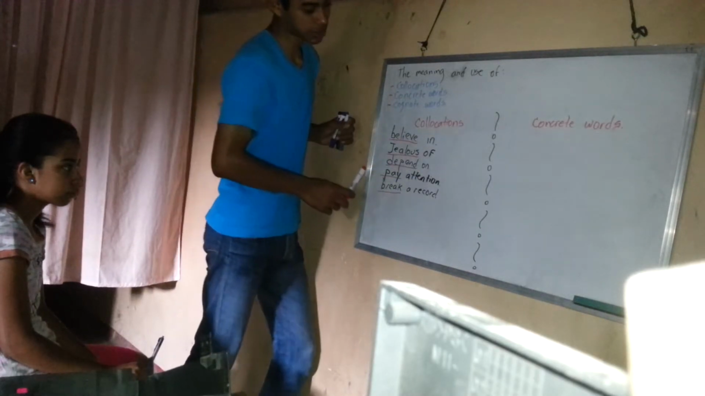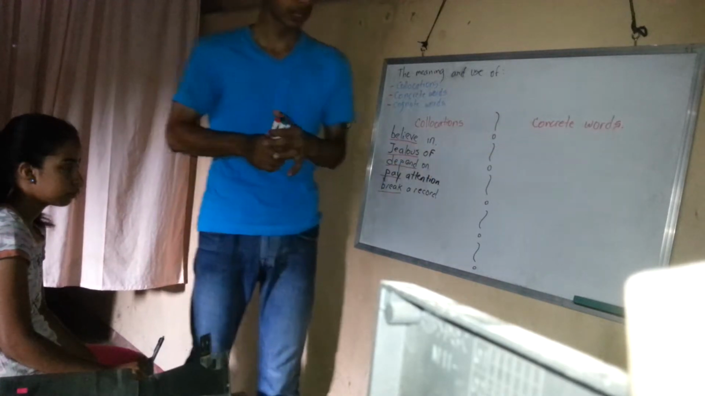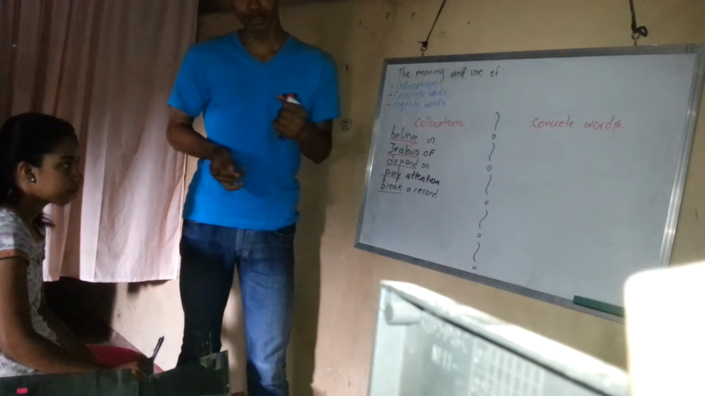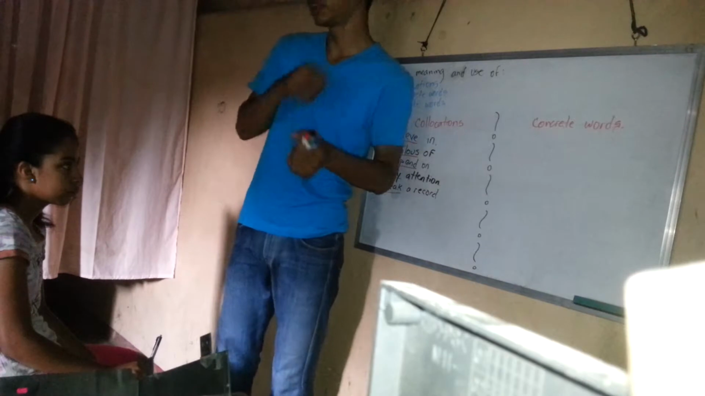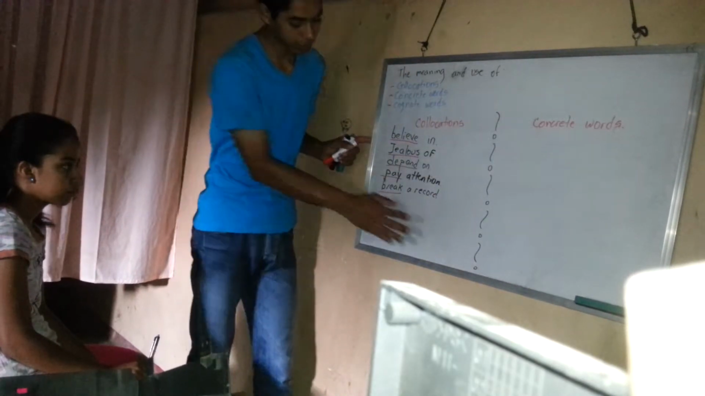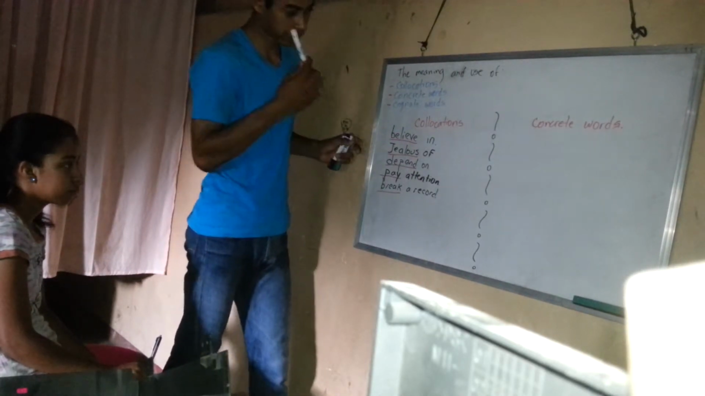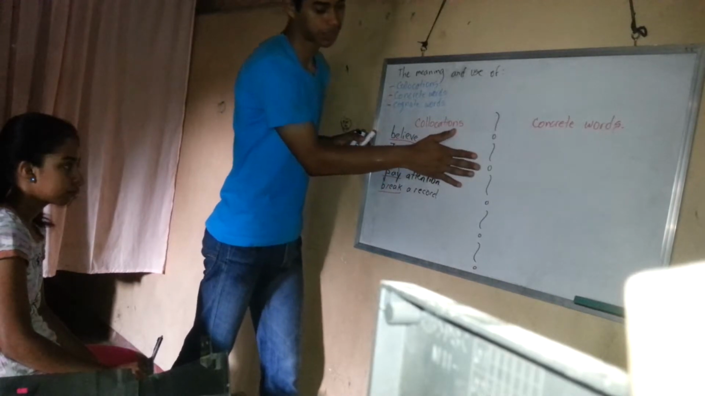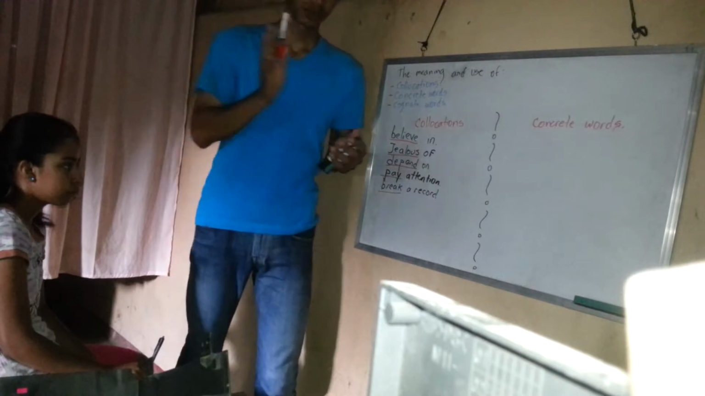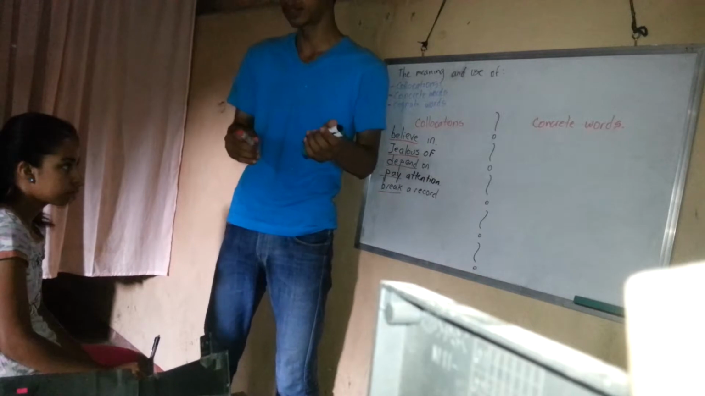Well, now let's continue with the second word, which is concrete words. Concrete words are all of those words that can be observed or measured, and that are available to our senses. For example, here you can see this whiteboard. You can observe it, and it is available to our senses because we can see it, touch it, feel it, and we know that it is right here.